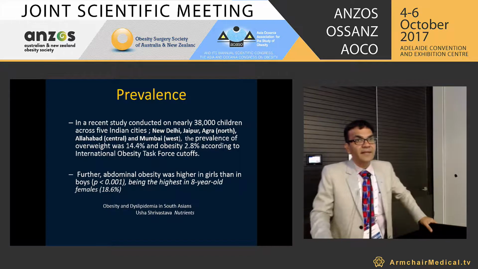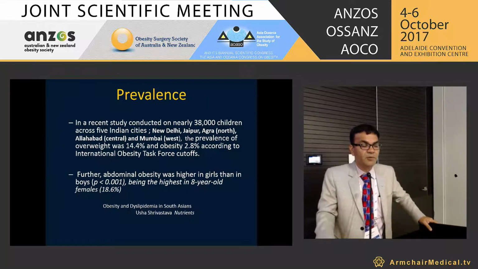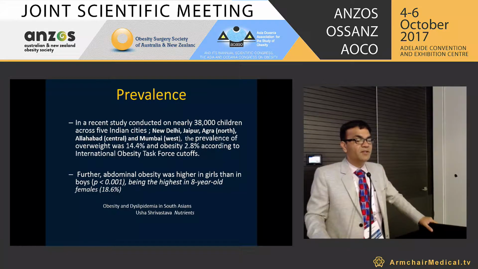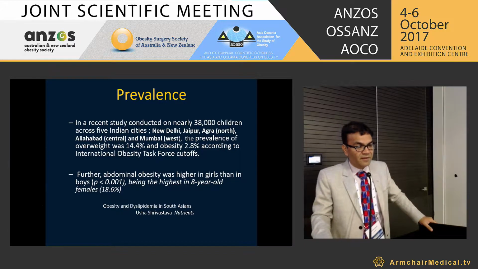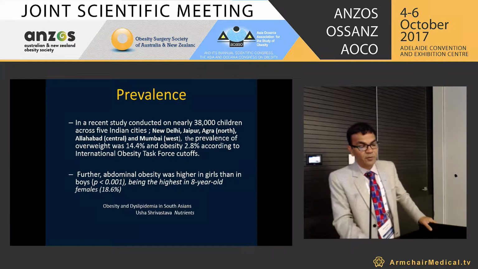The prevalence in India, which we showed recently in 5 Indian cities, New Delhi, Jaipur, Agra, Allahabad and Mumbai, was 14.4% overweight and 2.8% obese according to the International Obesity Task Force profile. Further, abdominal obesity was higher in girls compared to boys.